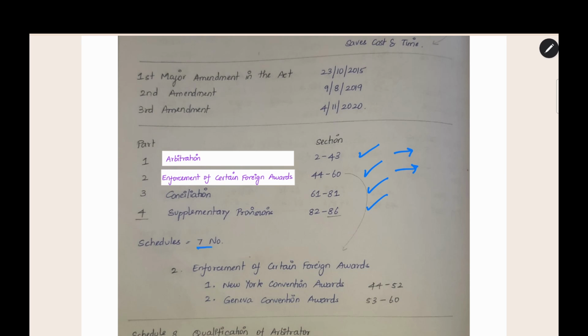Along with 4 parts, we have 7 schedules in the Act. Why do we have sections and schedules separately? The sections give the procedures and the main things about the Act, but some miscellaneous things are not given in the Act. For example, the fees payable to the arbitrator are given in a schedule. Like that, minor things which are not a part of the Act but are necessary are given under schedules. You have to read the schedule separately. If you want to understand the fees of the arbitrator, you have to read the respective schedule. This is the concept of schedule.